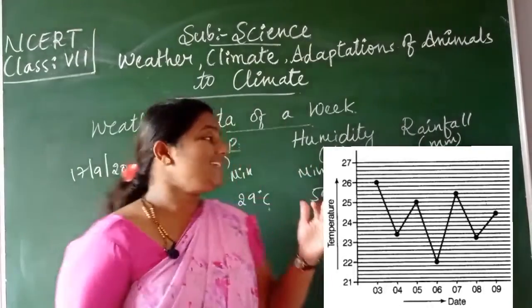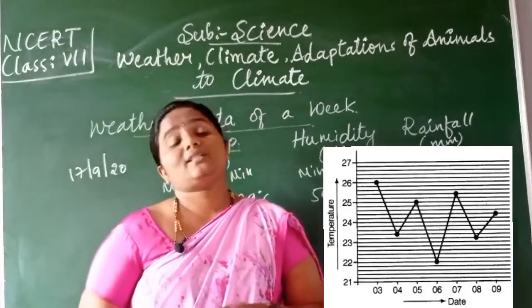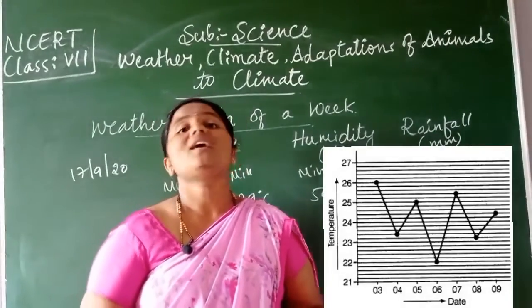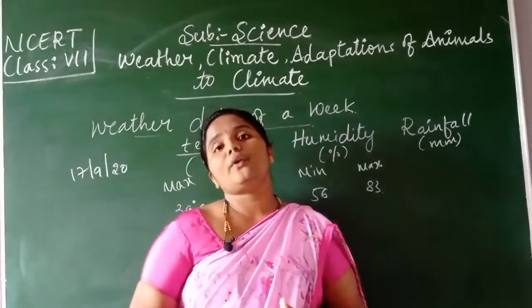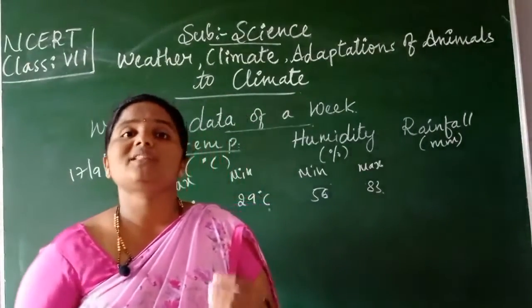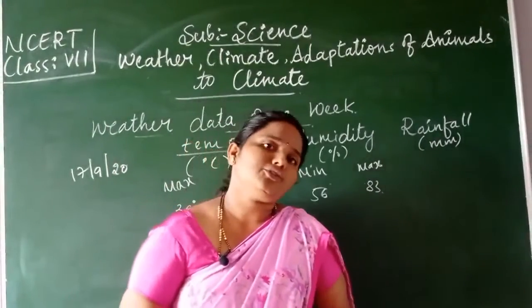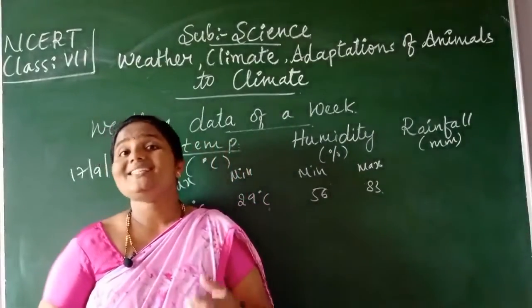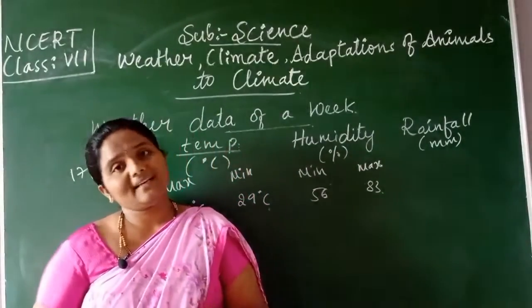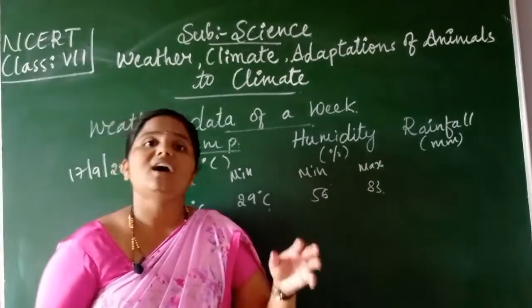Children, all these maximum and minimum temperatures are recorded by special devices called thermometers. Using these thermometers, we measure the maximum temperature and minimum temperature. Children, we get the maximum temperature in the afternoon. Similarly, we receive the minimum temperature early in the morning.